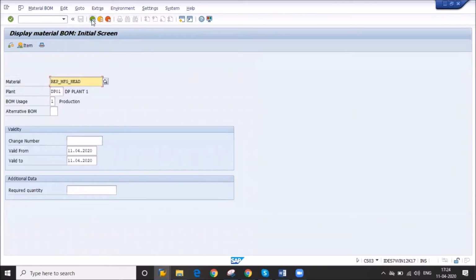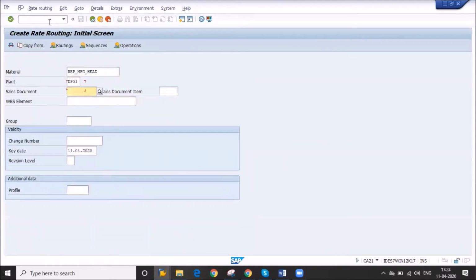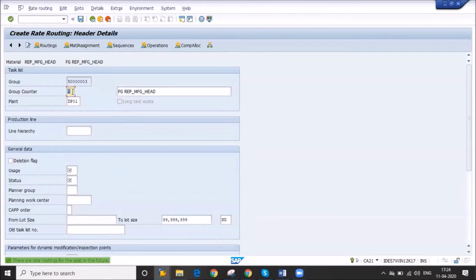And I will show you how to create a rate routing. This is rate routing, CA21. You see, I am creating another rate routing for the same material. You know the usage, that is production, and the status is released for production. Now we have to click on operation.